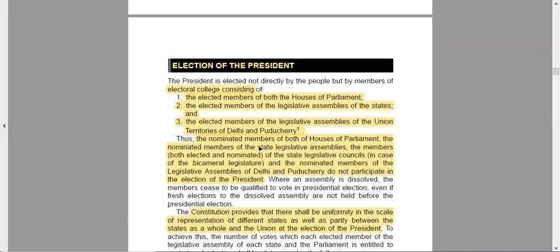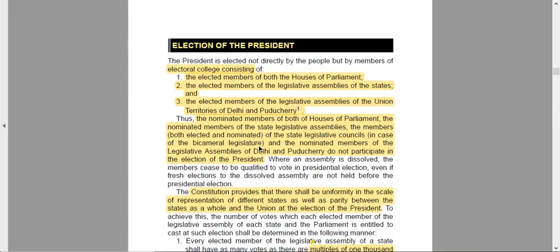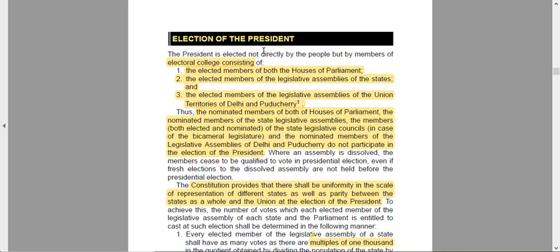Let's move forward. We'll also compare this with the state in my next lecture. So how does the election of the President happen? Let us see. The President is elected not directly but by the people whom we elect. All right. So the President is elected not directly by the people but by the members of the electoral college. Who all are there in the electoral college?